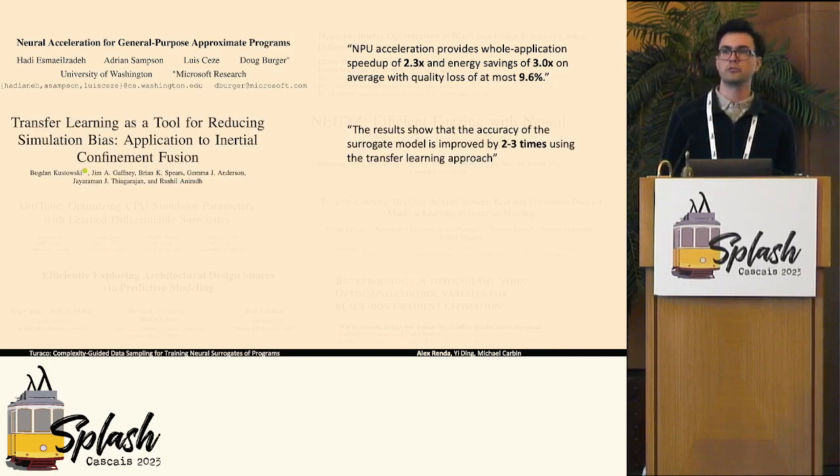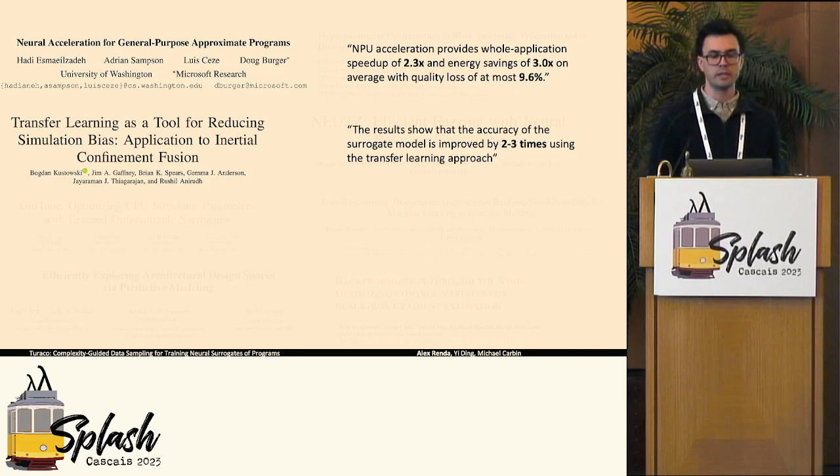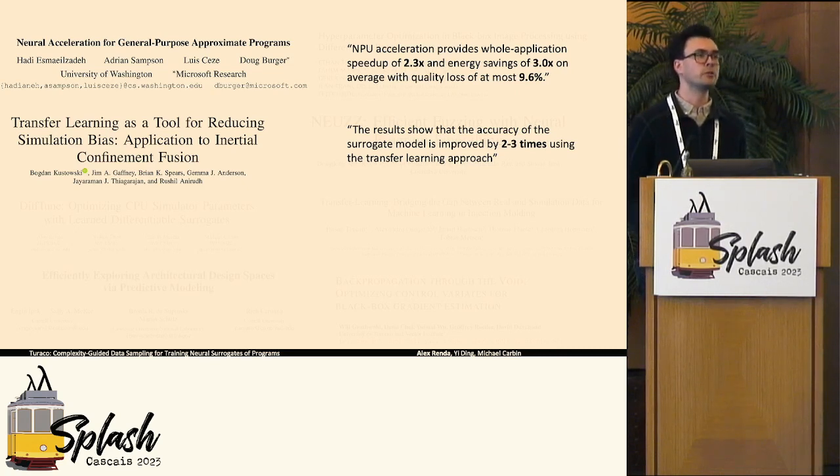Kutzkowski and co-authors trained surrogates of physics simulations and then fine-tuned these neural network-based surrogates on some data from the expected actual behavior of the process that the simulation was modeling to increase the accuracy of the surrogate relative to the simulation. By doing this, they were able to find surrogates that were about 2 to 3 times more accurate than the original simulation.